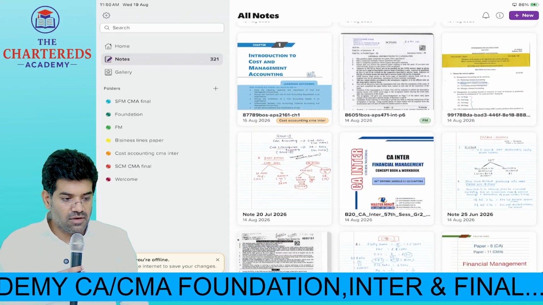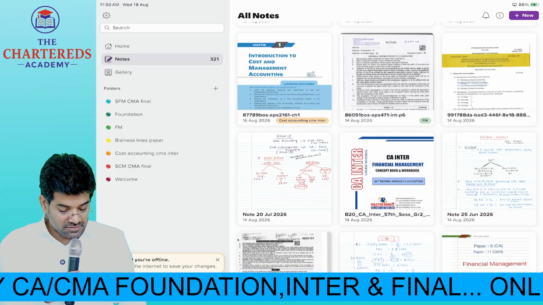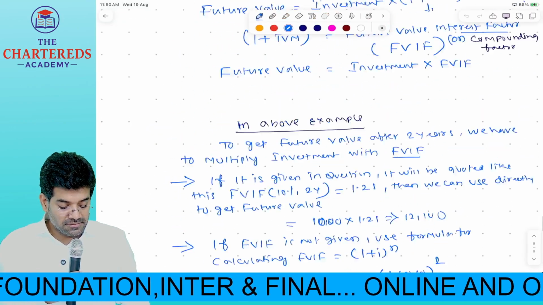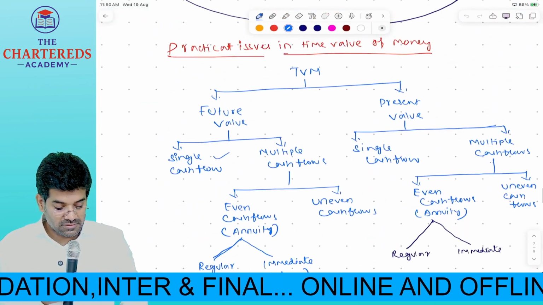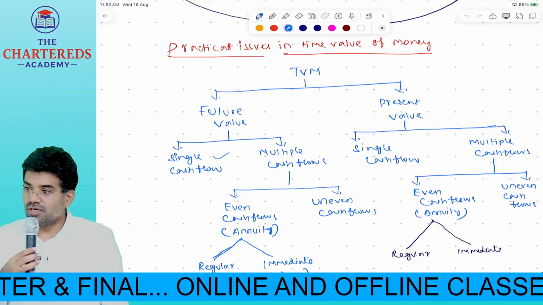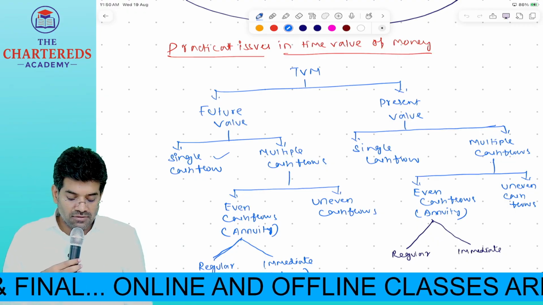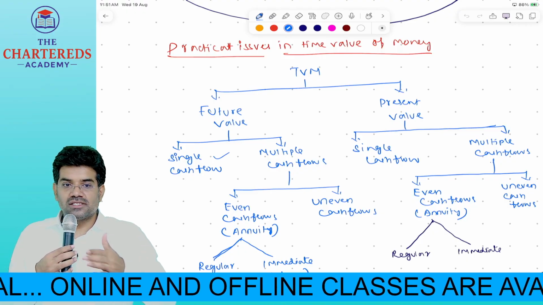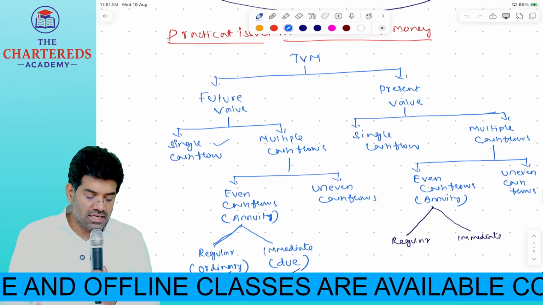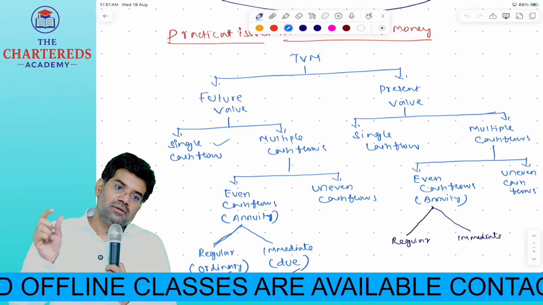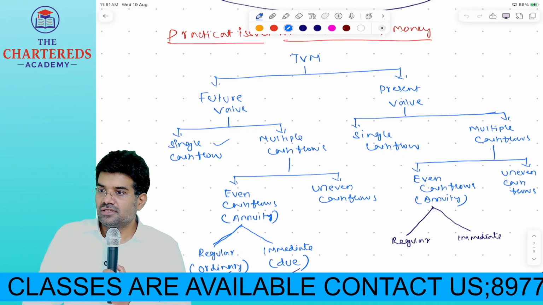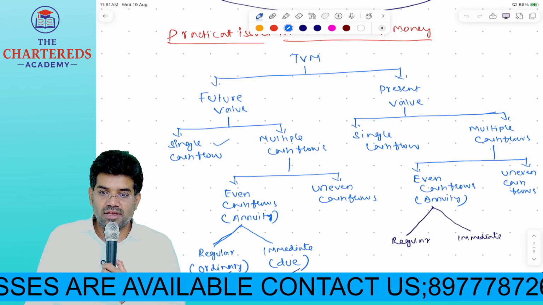What is the first thing we covered yesterday? How many cases are there? Overall, how many scenarios we created? These are the various scenarios we have. Future value, present value. In future value, again we have two categories: single cash flow, multiple cash flows. Present value also single cash flow and multiple cash flows. Multiple cash flows also we have even cash flows and uneven cash flows. Even cash flows is also called as annuity.